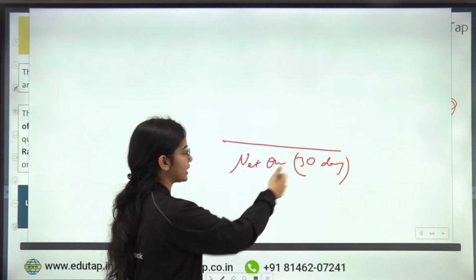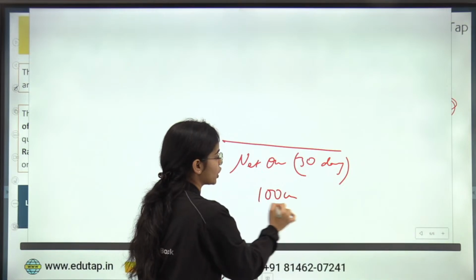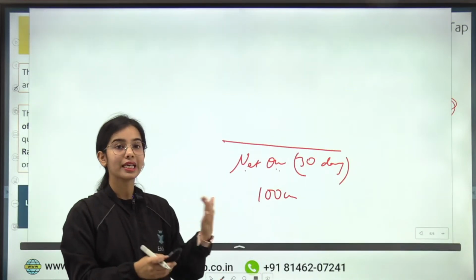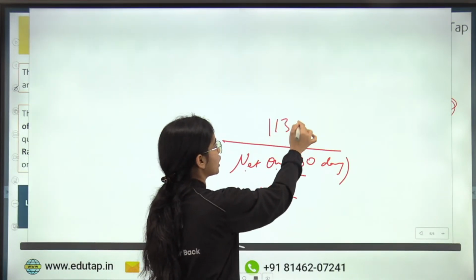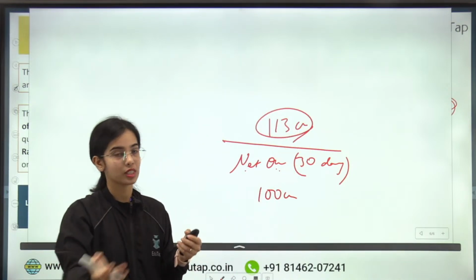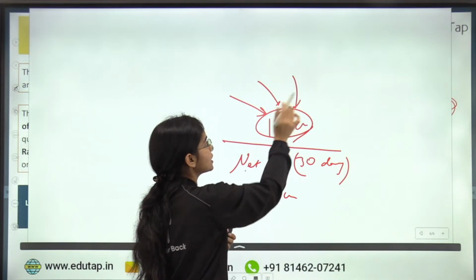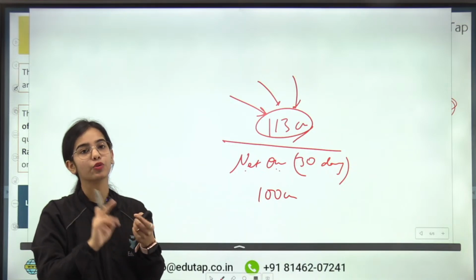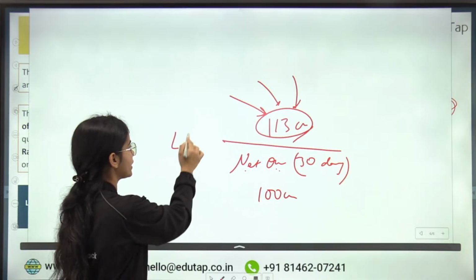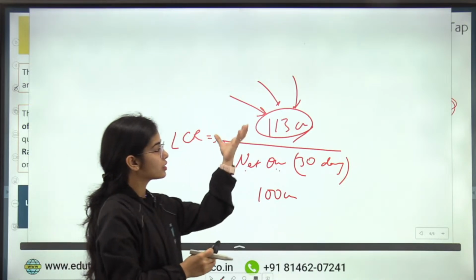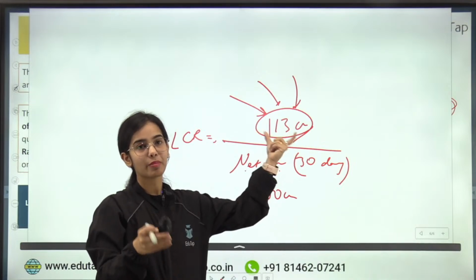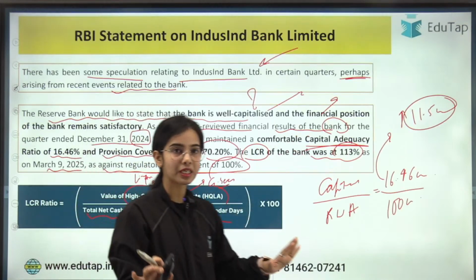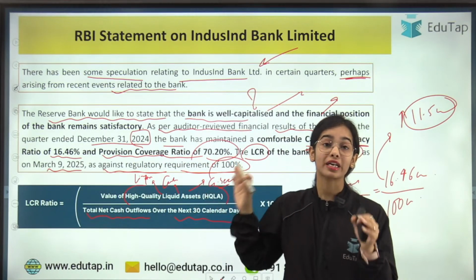Let's say the net outflow in the next 30 days will be 100 crores. So against this net outflow of 100 crores, IndusInd Bank already has 113 crores with itself to provide to the depositors, and this 113 crores is present in high quality liquid assets, in the form of cash, government securities, gold or other liquid assets. So this is the LCR. The liquidity coverage ratio shows the high quality liquid assets that the bank has against the net outflows for the next 30 days. So the bank is well capitalized and has a liquidity coverage ratio of 113%.